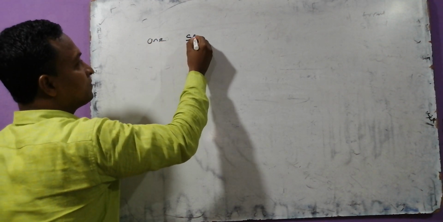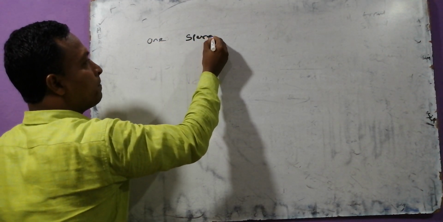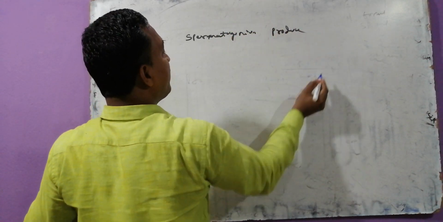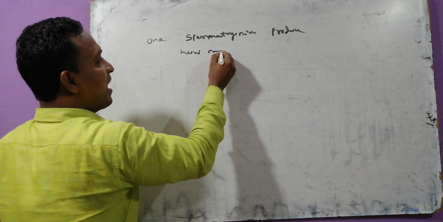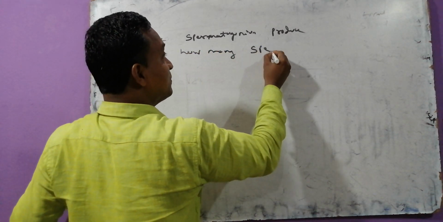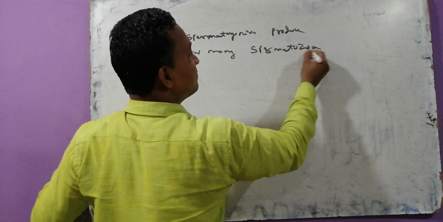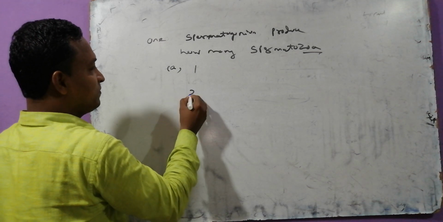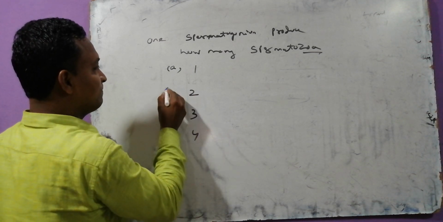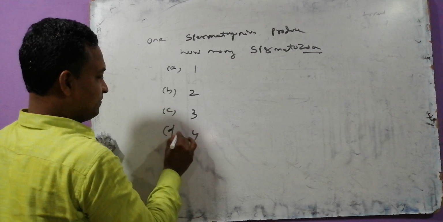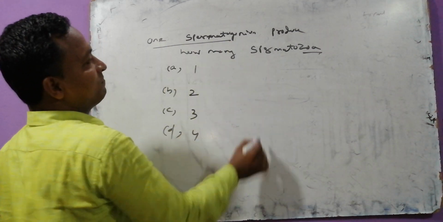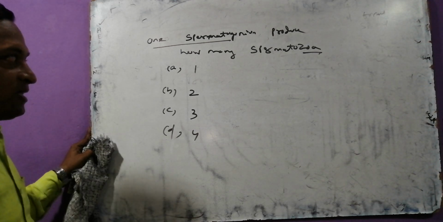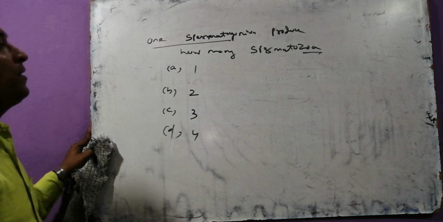One spermatogonium produces how many spermatozoa? Options are 1, 2, 3, 4. One spermatogonium produces how many spermatozoa? Try to guess. The answer is simple.